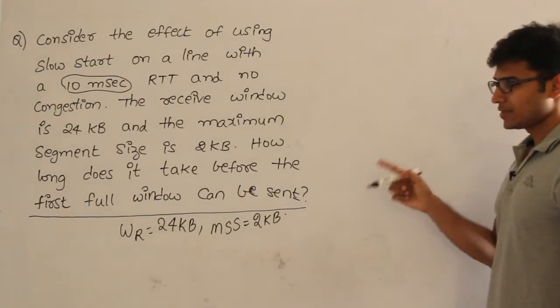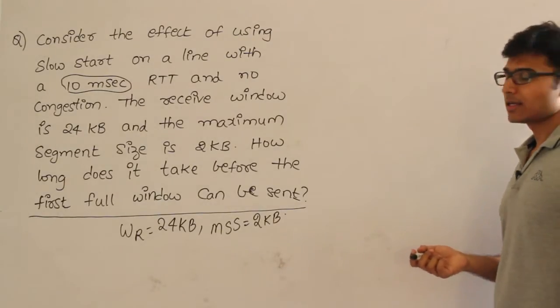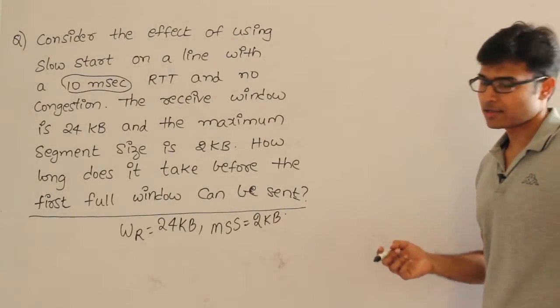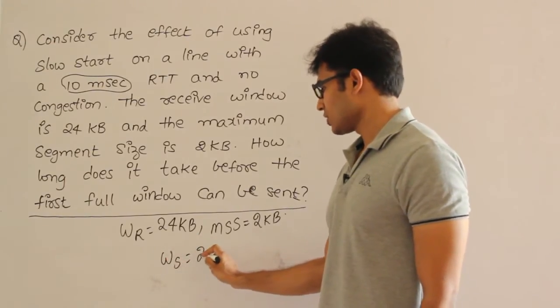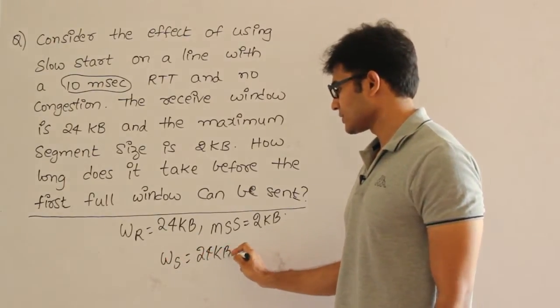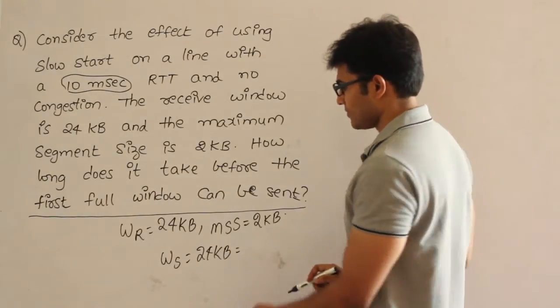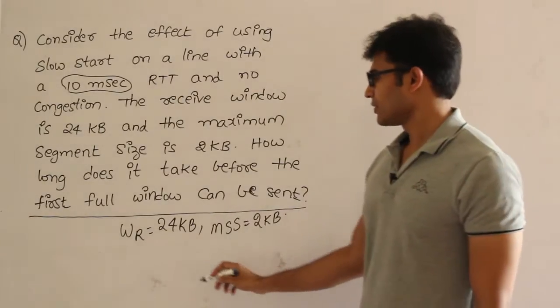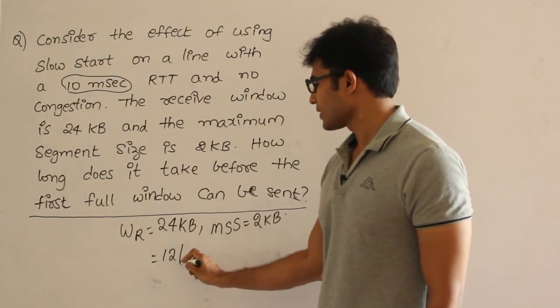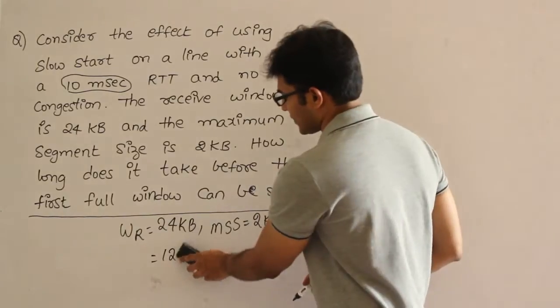Therefore how many segments can be sent at once from the sender? The maximum sender window size equals 24 KB only, because that is the maximum receiver capacity, or we can say that receiver capacity equals 12 packets or 12 segments.